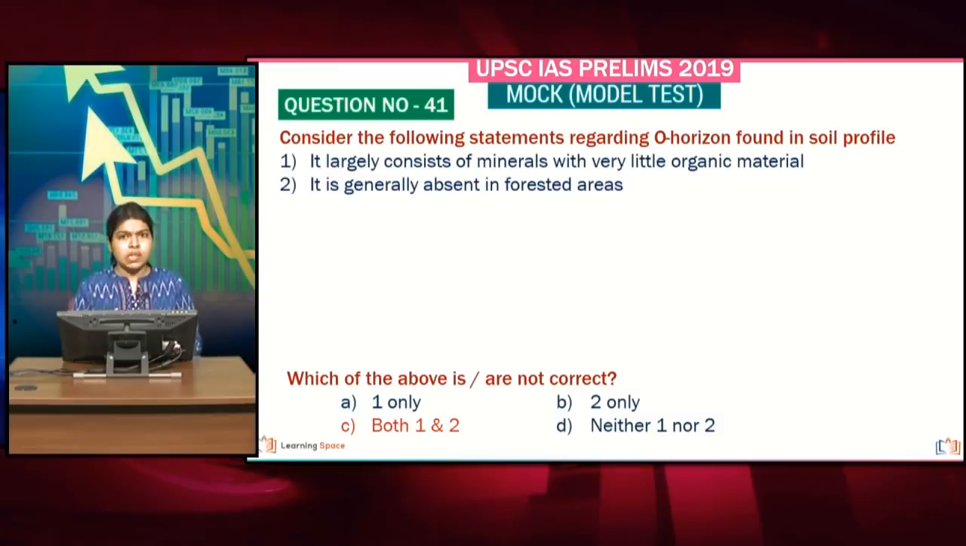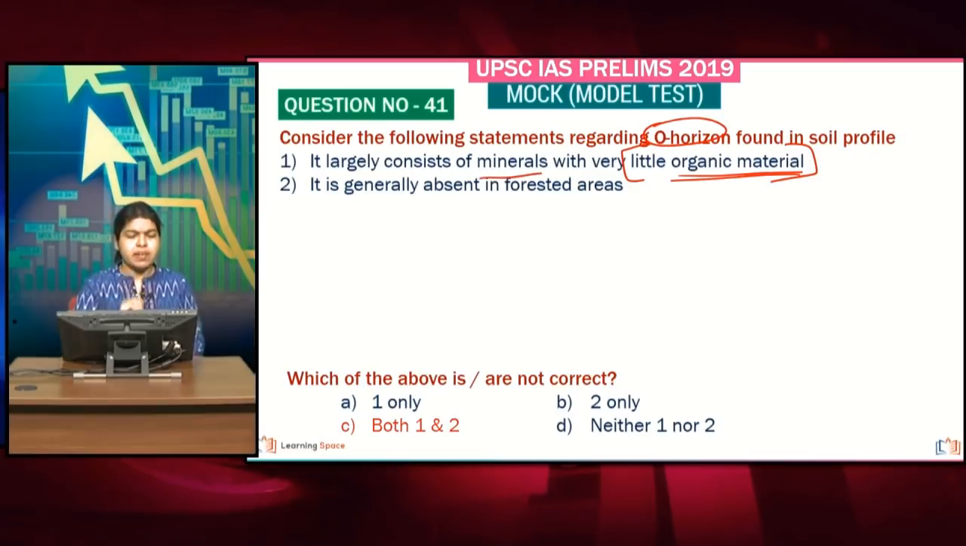As the name suggests, this is rightly called an O horizon because it is going to comprise predominantly of organic material. Statement 1 is wrong, because this statement is completely wrong. With very little organic material, that cannot be truly said, because the organic horizon or the O horizon literally is dominated by this particular organic matter, and your A horizon, that is going to comprise